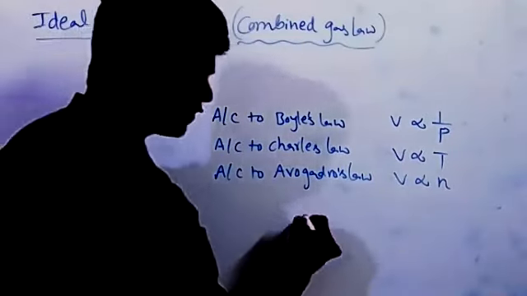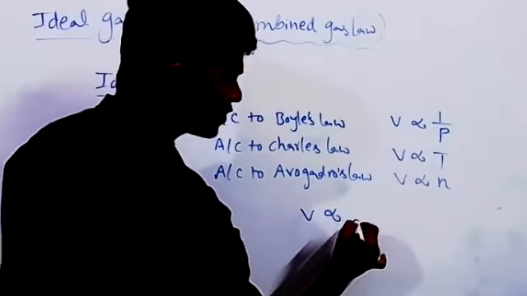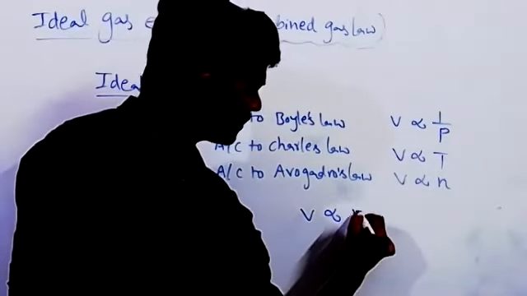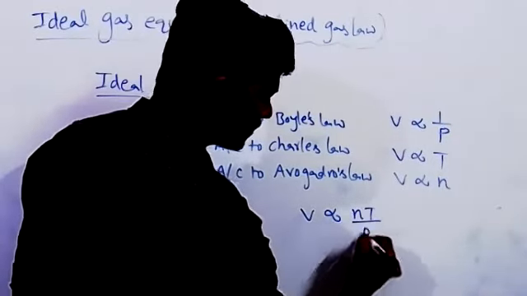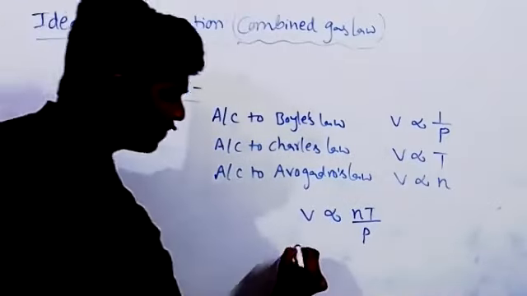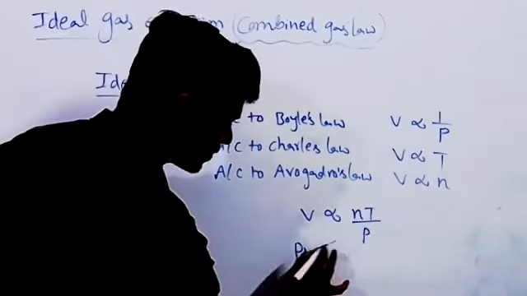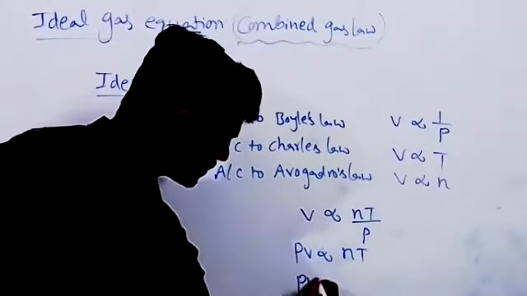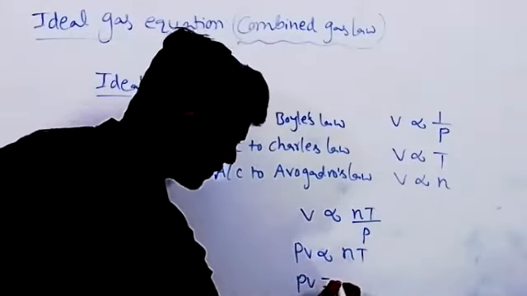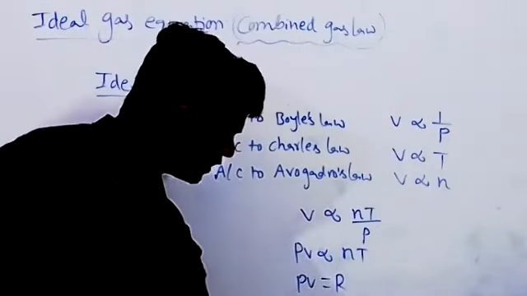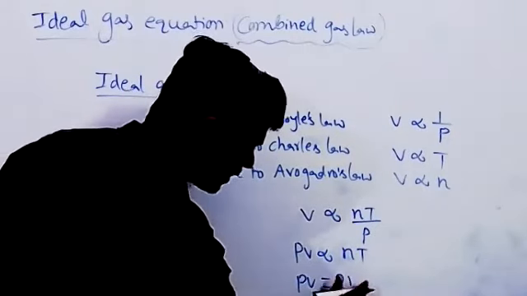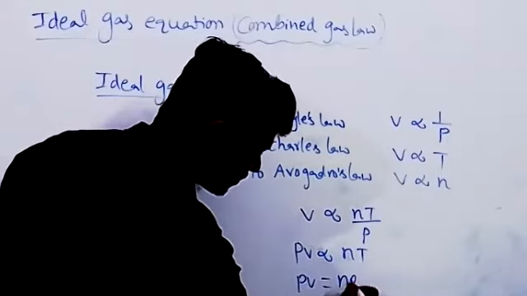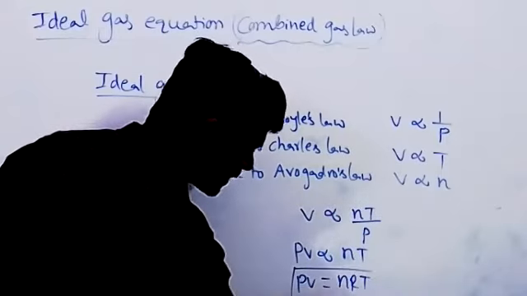So we may write V is directly proportional to NT by P. So PV is directly proportional to NT. So PV is equal to, removing this proportionality, introducing constant R, NRT. So this is the ideal gas equation. PV is equal to NRT.